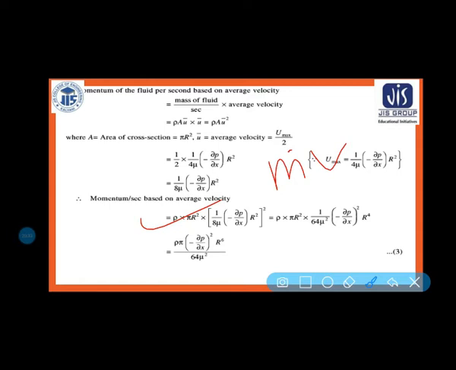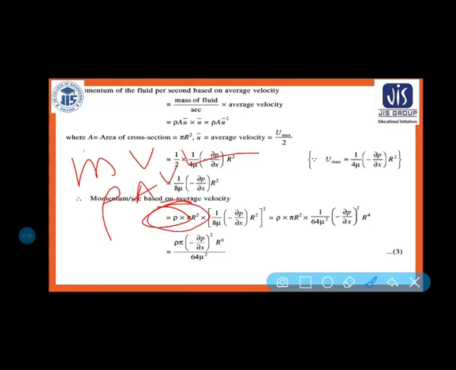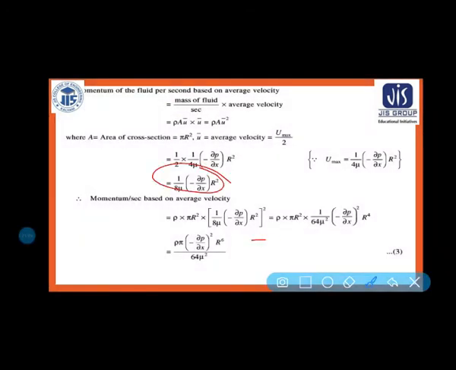Mass flow rate is rho into area into velocity, so we get rho a v square, that is rho a u bar square, and this is the average velocity, 1 by 8 mu, minus del p by del x, into r square, the whole square.